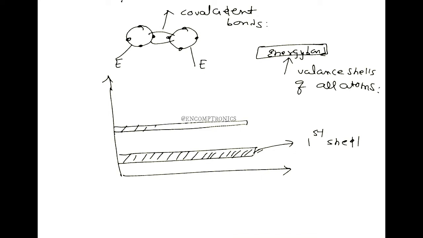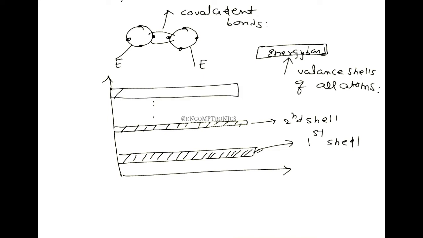This is the energy band due to second shell electrons. Like this, this is the energy band due to valence shell electrons of all atoms. So like this energy bands will form.